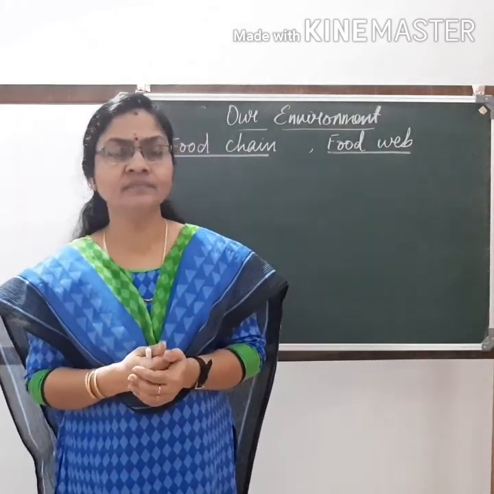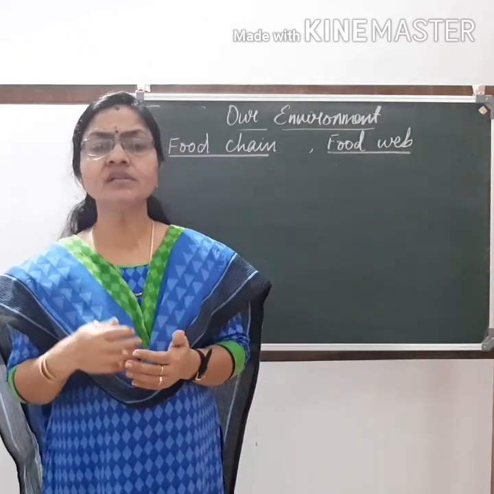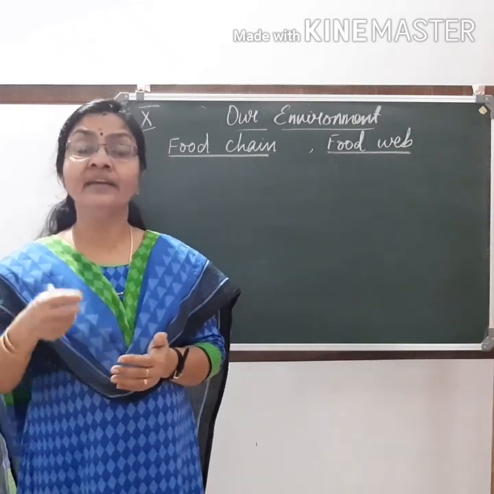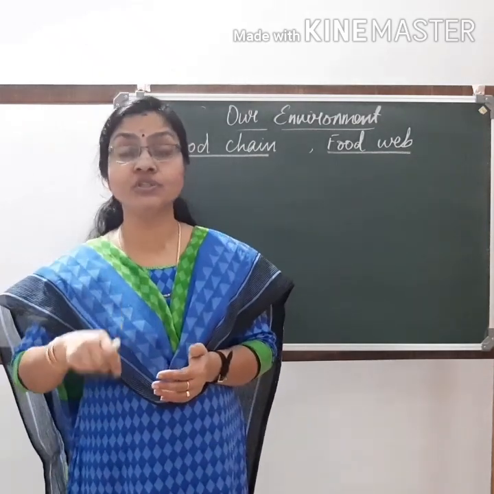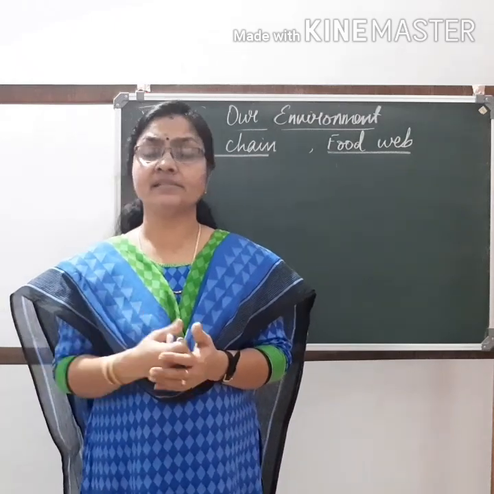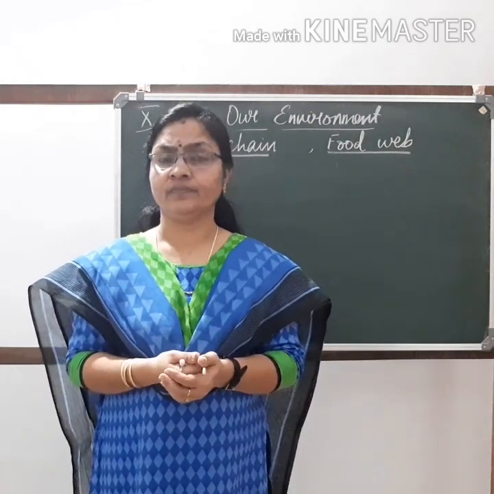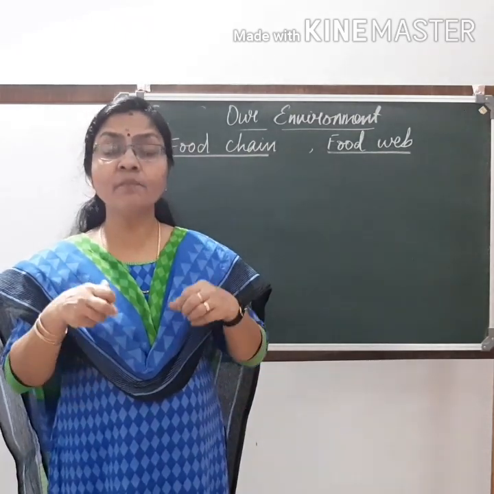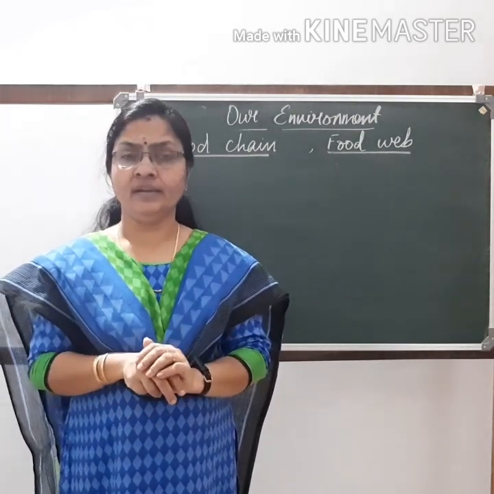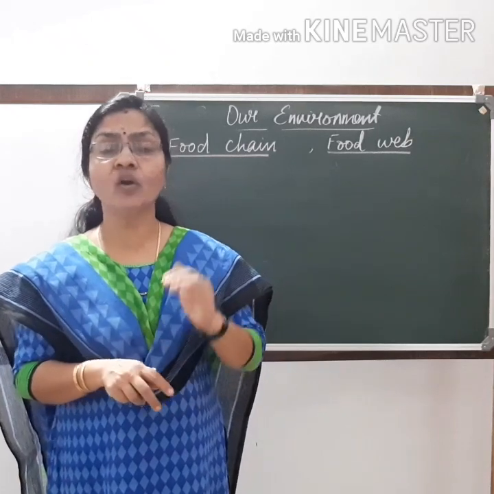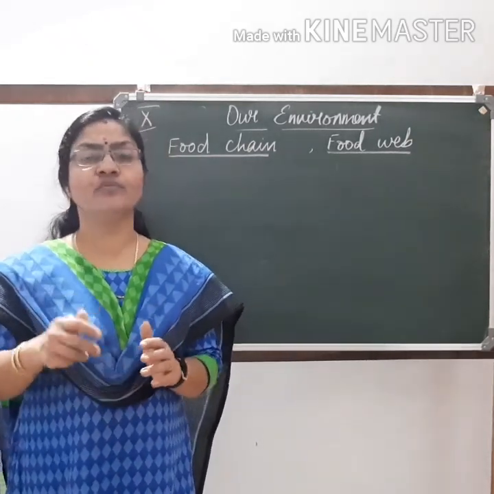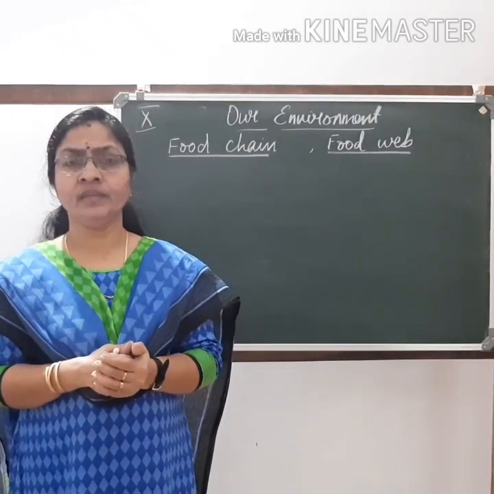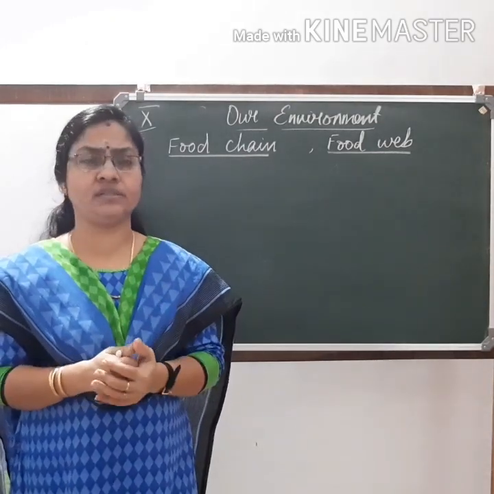Have you heard this term? Yes. Decomposers are organisms which help in decaying or decomposition of dead plants and animals. So when plants and animals die, they are decomposed and mixed with the soil by the action of certain organisms like bacteria and fungi. So they are also very, very important.